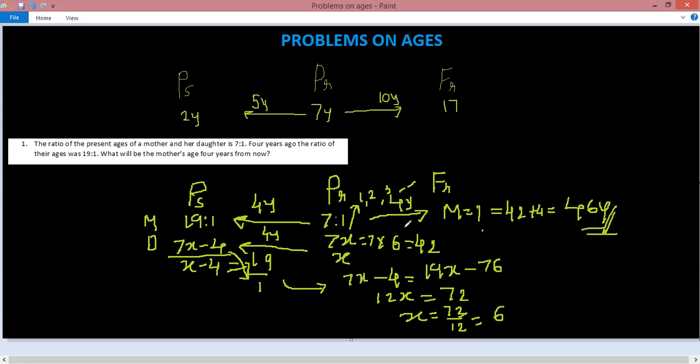So in all such numericals, what you have to write is the data, whether it is at present, at future, or at past; the relevant data must be written. Some value of x must be defined, which needs to be found out in all the numericals, and try to find out the required things. So this is a simple way of doing one such numerical. Now let us try to solve a similar numerical.